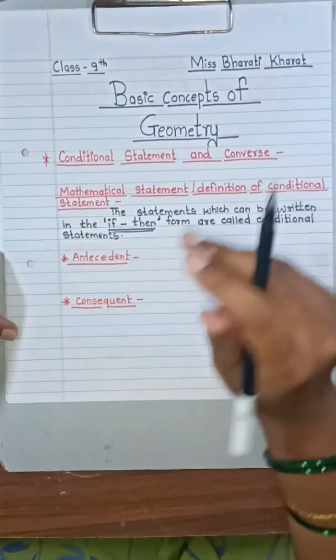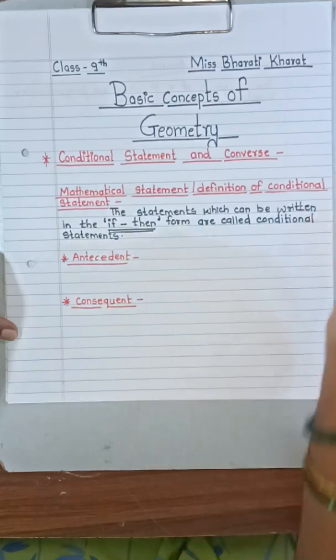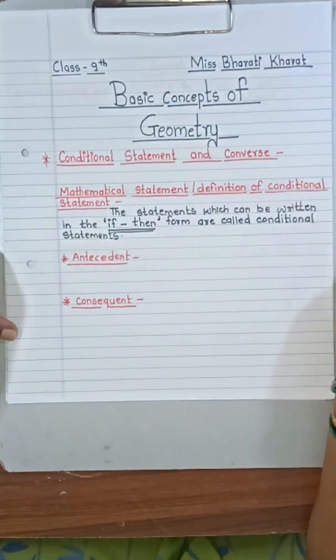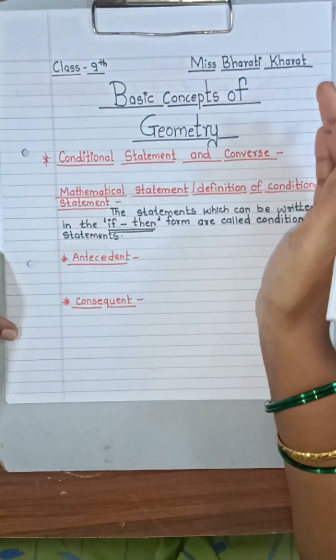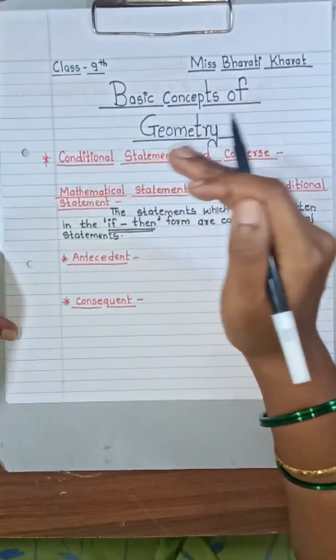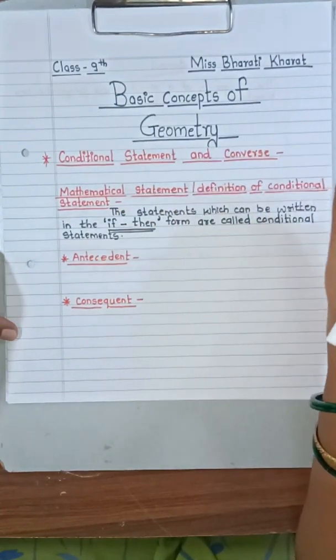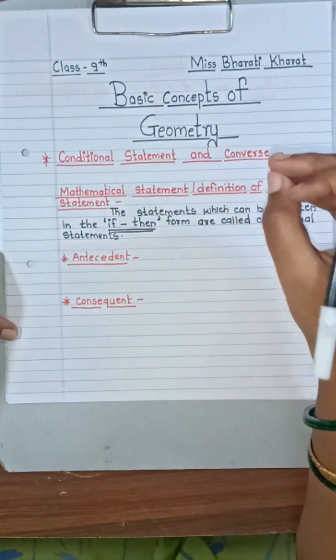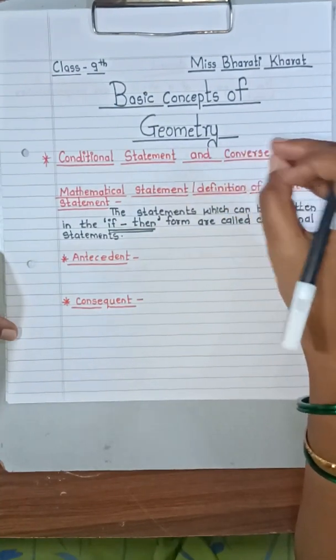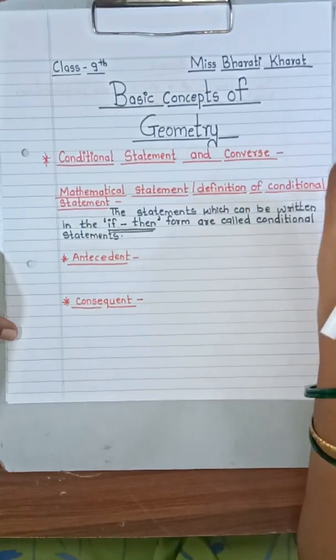In simple language, you can say that these statements are in the form of conditions, and in a mathematical way you can say that the statements which can be written in the if-then form are called conditional statements.